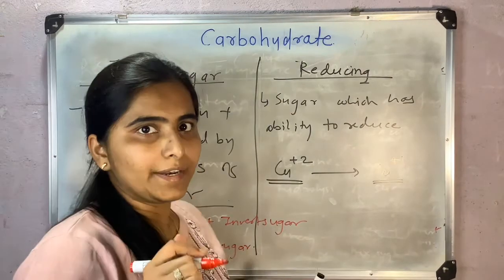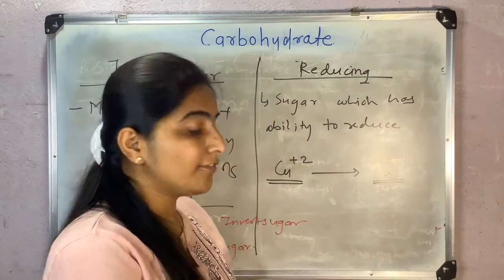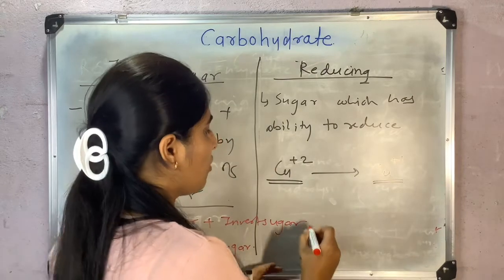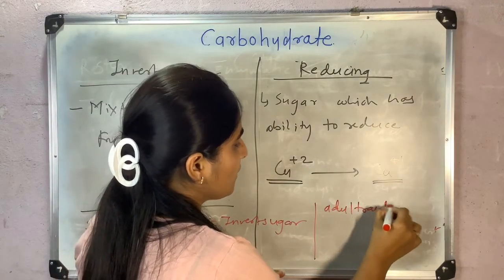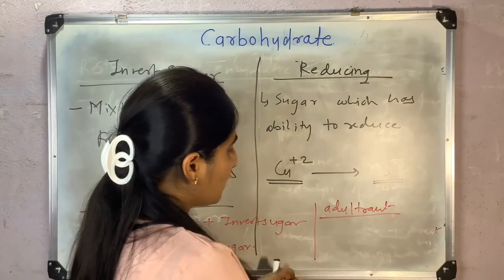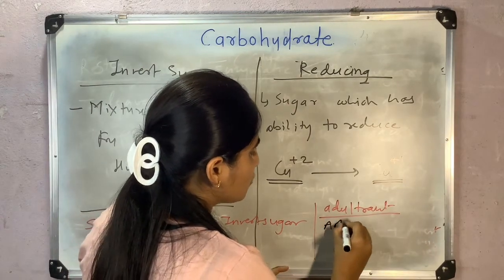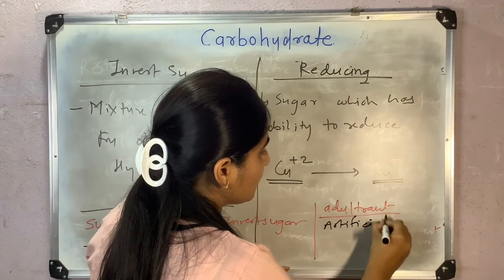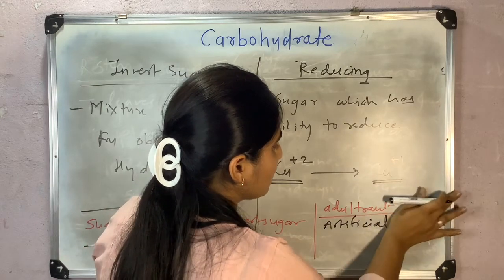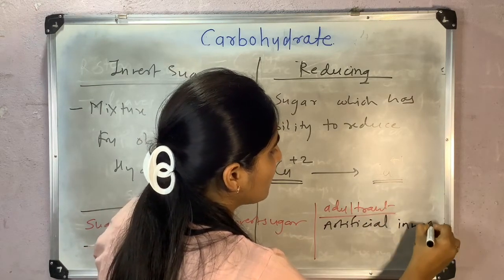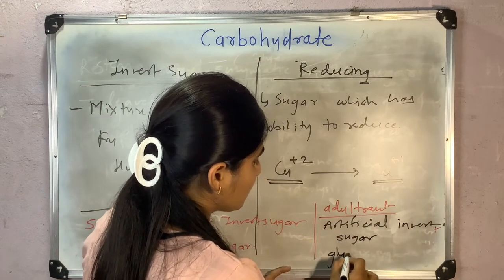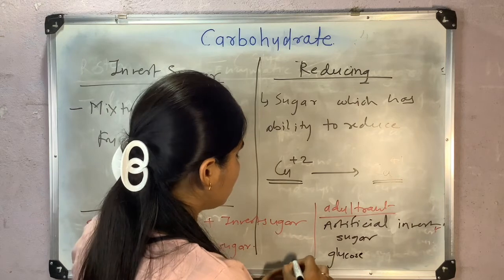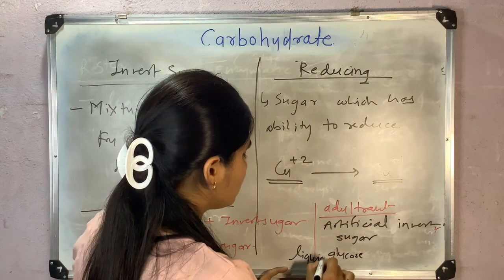There is one adulterant, artificial invert sugar, made up of liquid glucose plus sucrose. Remember this.